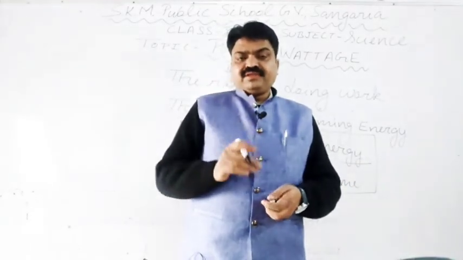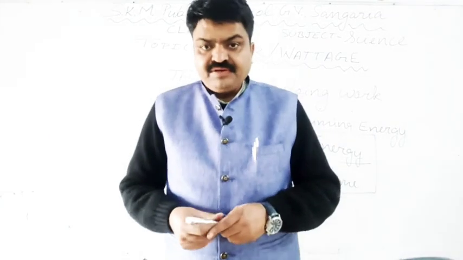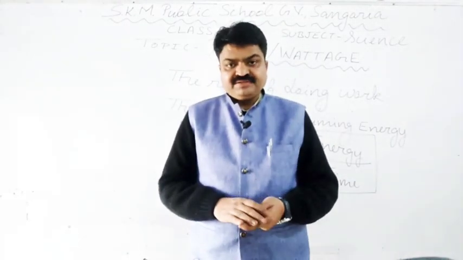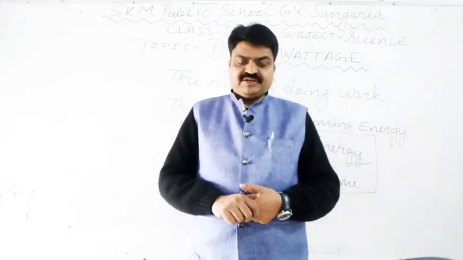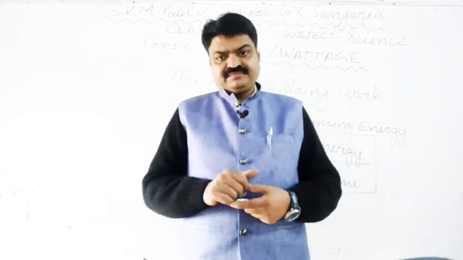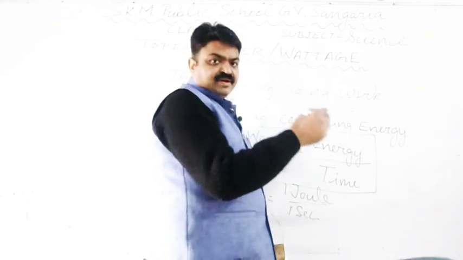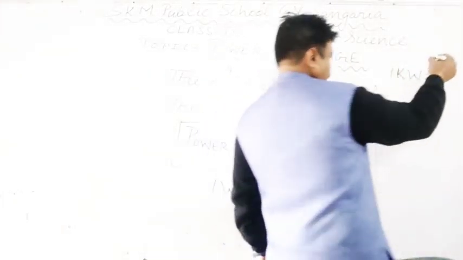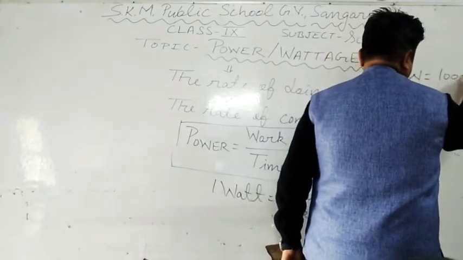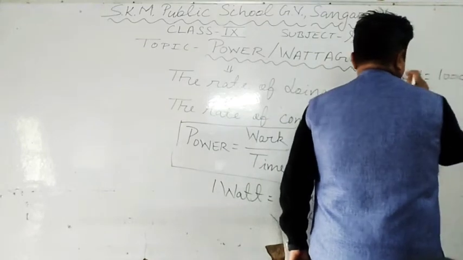So the SI unit that we use for the power is watt, student. What is it? It is watt. And 1 kilowatt is always equal to 1000 watt, student. 1000 watt.